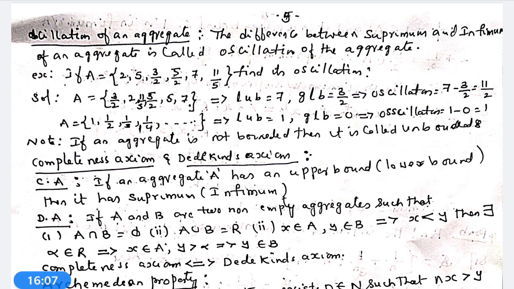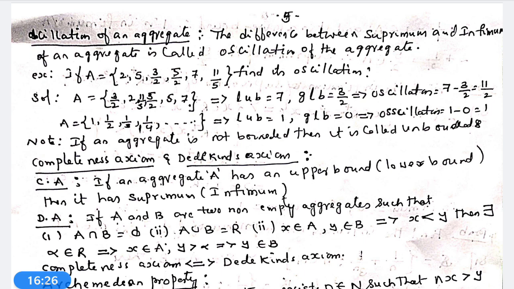Hence, R, the real number system, that is the extended real number system, is a complete ordered field.